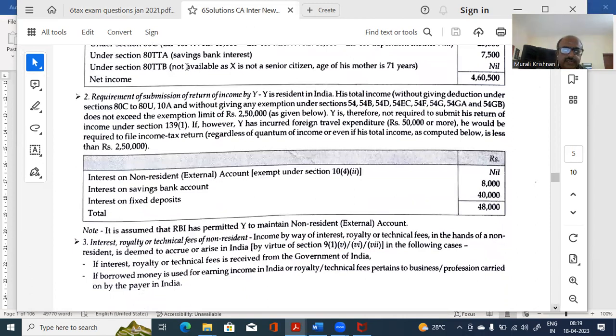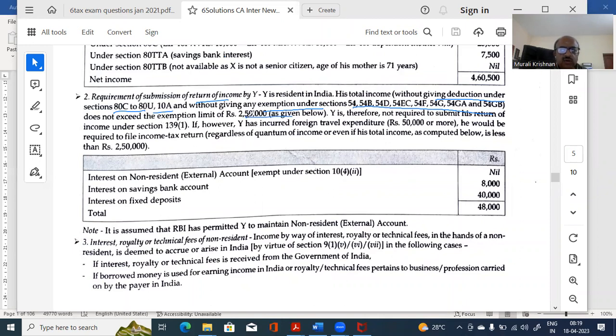Now, what are they saying here? For a resident, total income without giving any deduction under 80C to 80U, without giving any exemption, this is the rule on whether to file the return or not under section 139. Before giving these deductions, please take care.